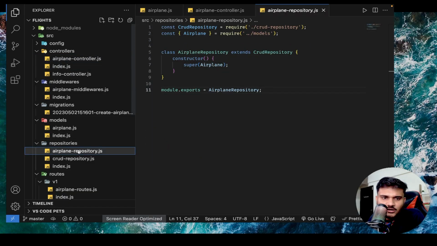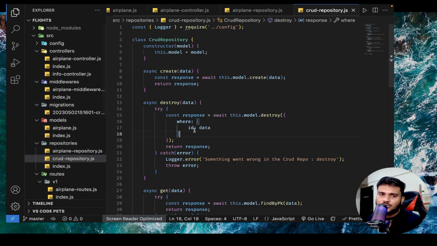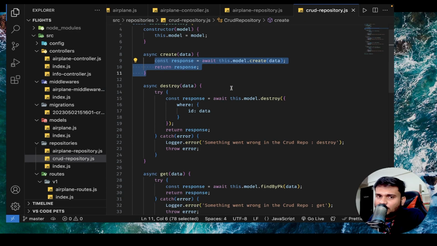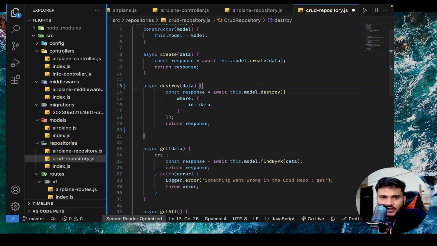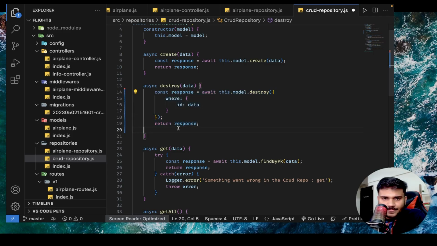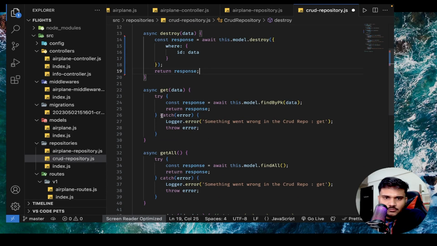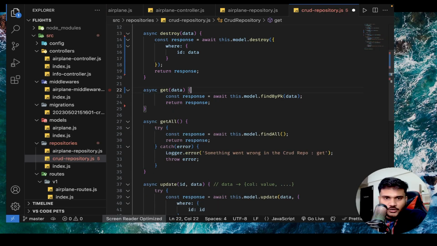So if you go to your airplane repository, we don't have much information because we are just directly getting our CRUD repository. Inside our CRUD repository, we refactored our create function for that error handling mechanism. Maybe we can actually do that here as well. So I'll remove the try catch and make it a bit more clean. Same thing here, I'll remove these try catch, because in service we will be already handling a bunch of stuff, so we don't need to care a lot.